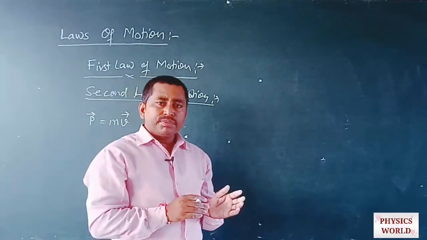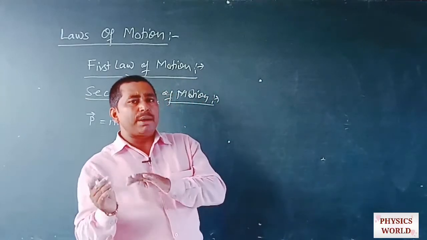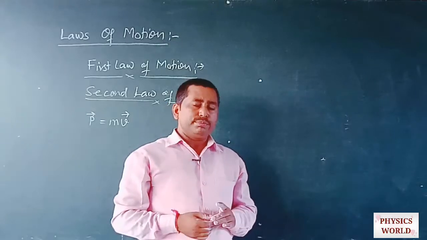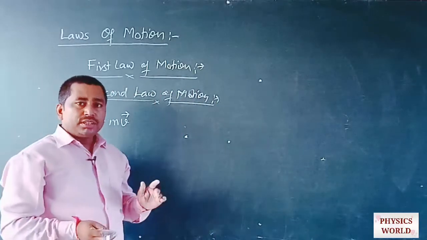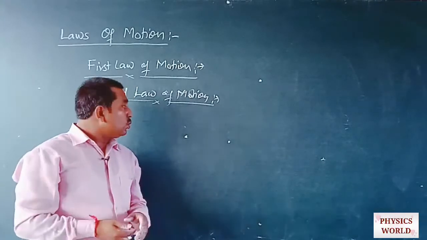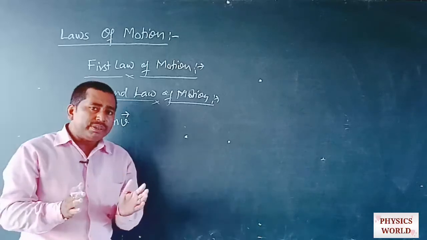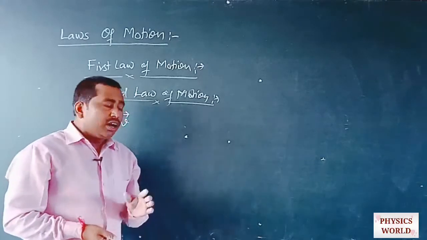Suppose a car is moving along any direction with a constant speed of 30 km/h, and after some time, if some external force is applied on the car, the car accelerates. If the car attains 48 km/h in time t, what will be the change in momentum, and how much time will it take?